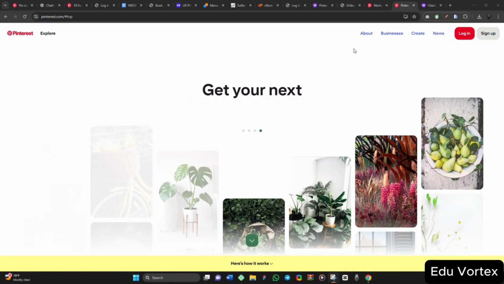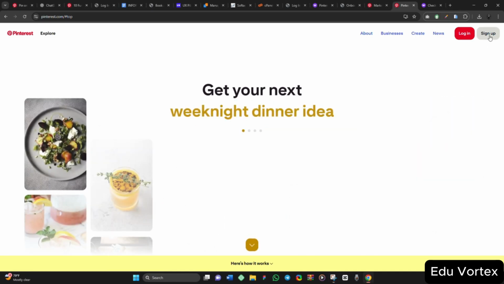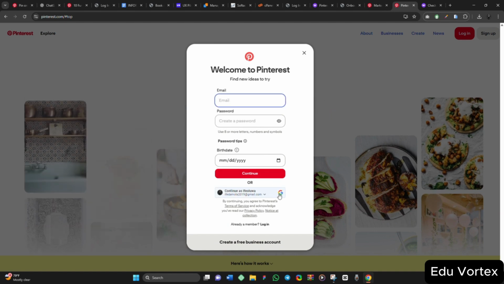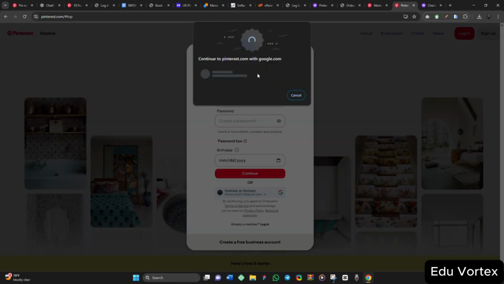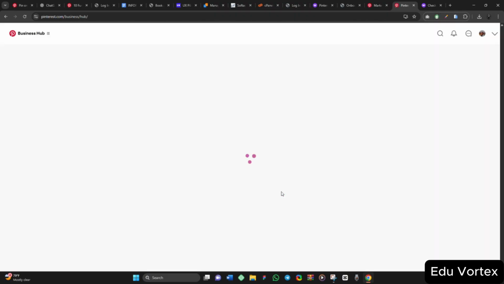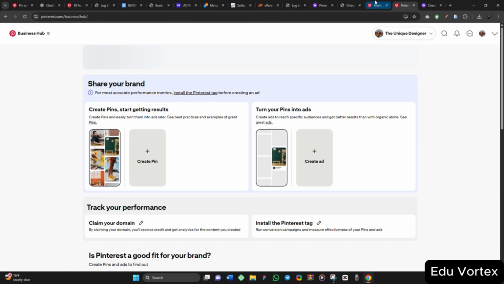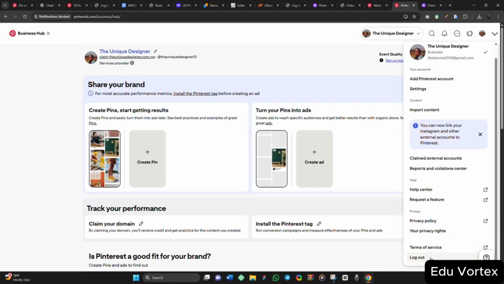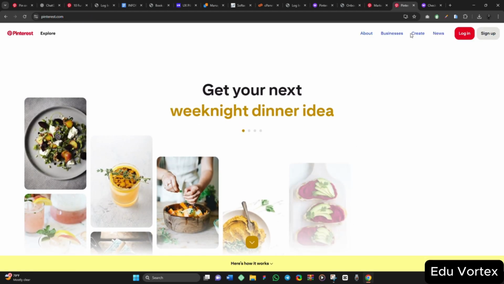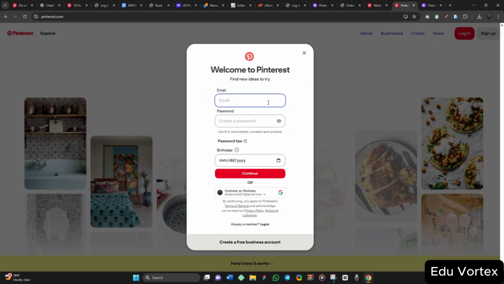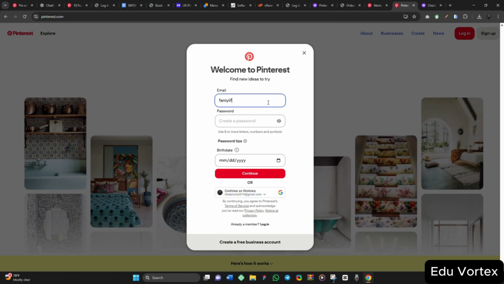So I have logged out of my own account. From this place I will click on sign up, then the new email. I'm going to create another email now, or continue with Google. I want to check if I can just... no, it brings me back to mine. I have to log out again. So I'm trying to not use my own personal account. So I will come here again, then click on sign up, then a new email.